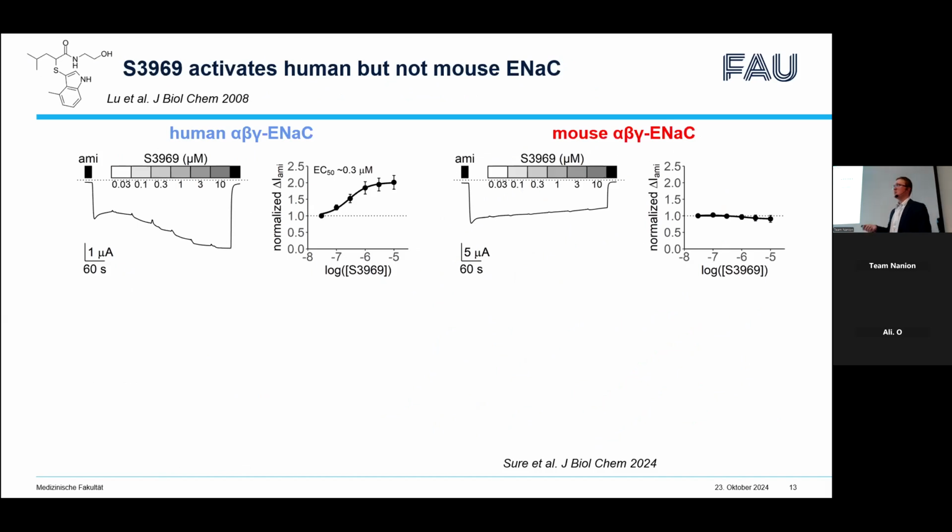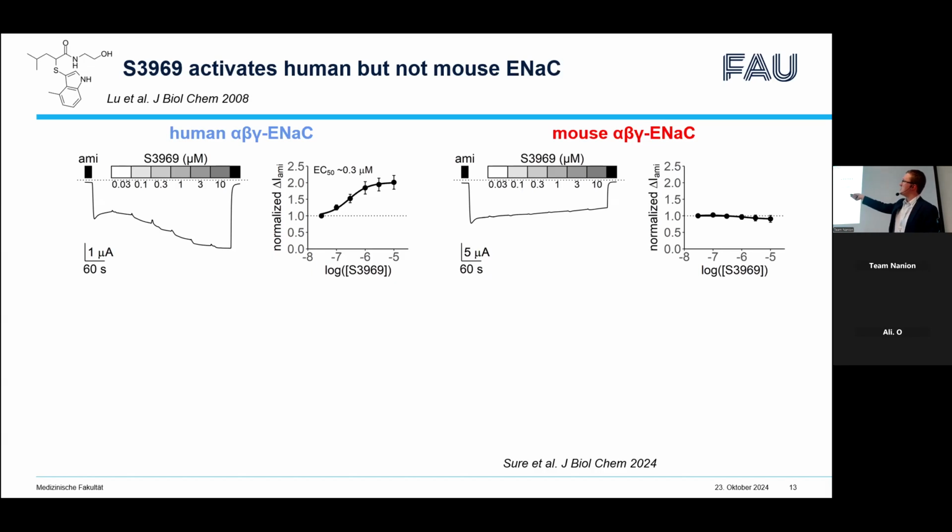Also, as I mentioned in the introduction, not only ENaC inhibitors, but also ENaC activators are of importance. What do we know about ligand-mediated ENaC stimulation? Only one molecule is known to date to stimulate ENaC. This is the small molecule ENaC activator, S3969. It was developed in 2008.